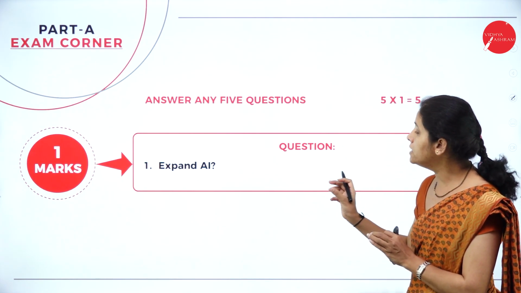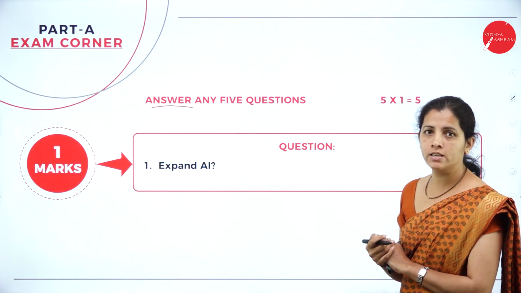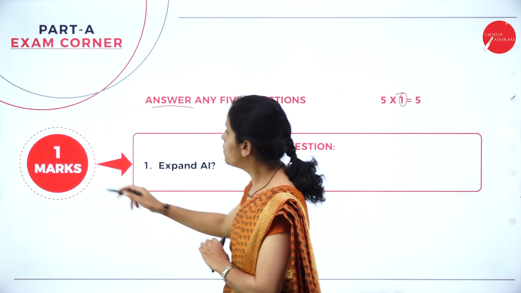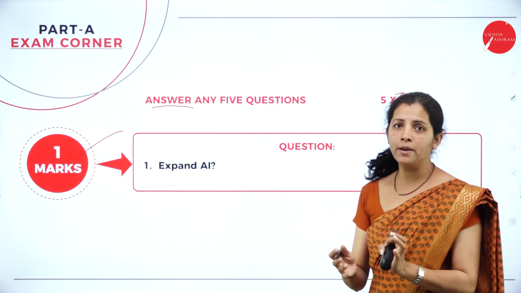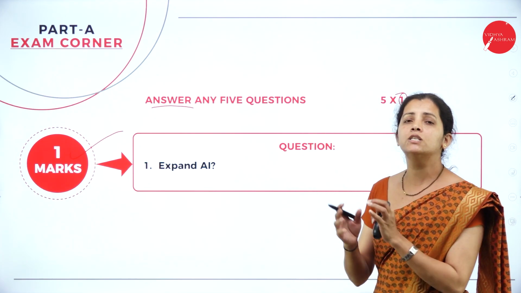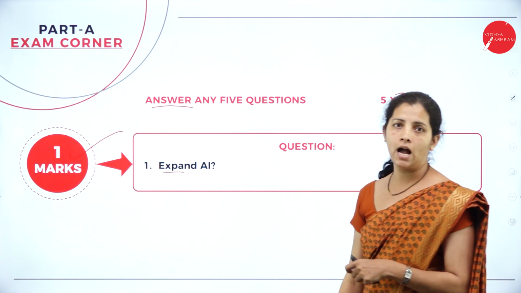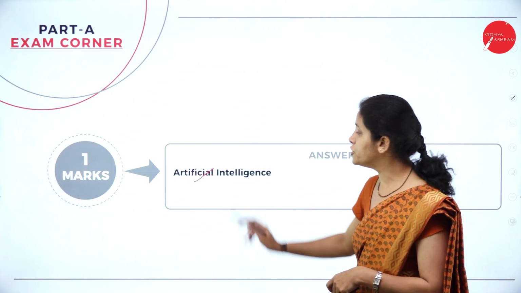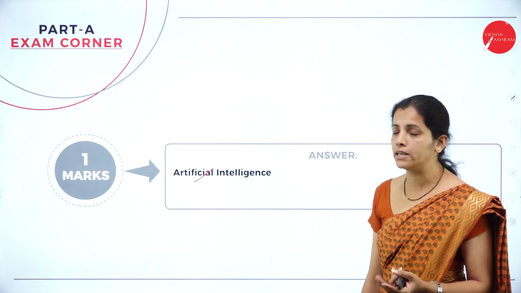So, dear student, see here. Answer any 5 questions, and each question carries 1 mark. And to score 5 marks in part A, it is very, very easy. See here, expand AI. So, what is AI here? That's nothing but artificial intelligence. See, 1 mark, it is very easy to get.